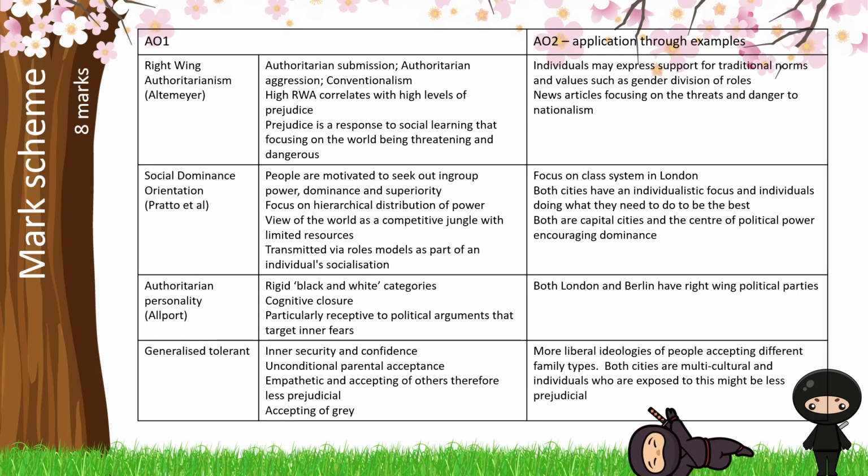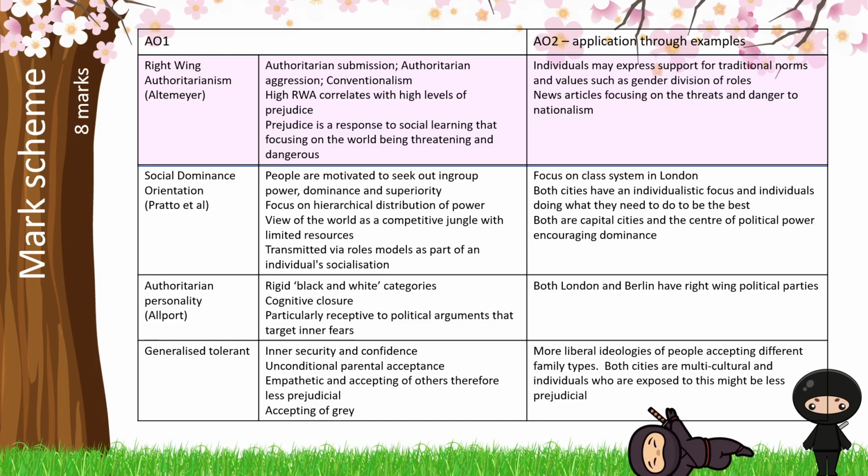Okay, so here we have our AO1, which is explaining those different personality types. And then we've got different examples as we move through. So we're doing one explanation, right-wing authoritarianism, and here are how those different worldviews, those different ideas in terms of authoritarian submission, aggression and conventionalism link specifically into those two cities. The same is also true for social dominance orientation. And again, we might want to give some specific examples in how those might link in to London and Berlin.